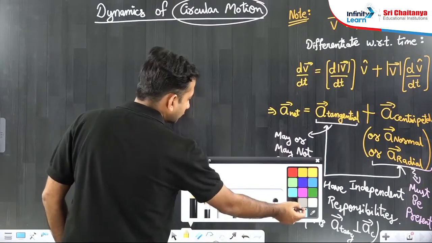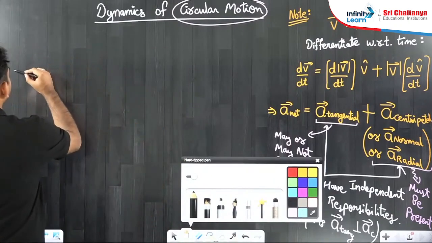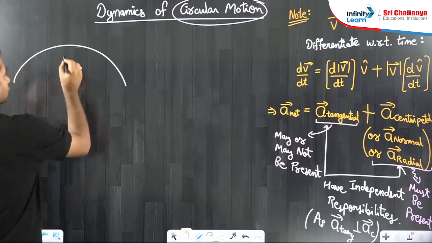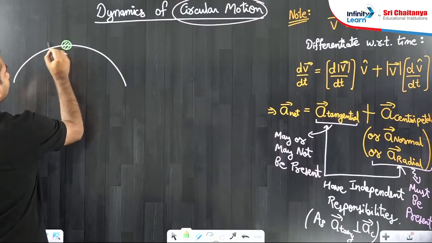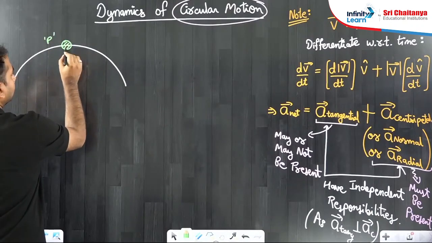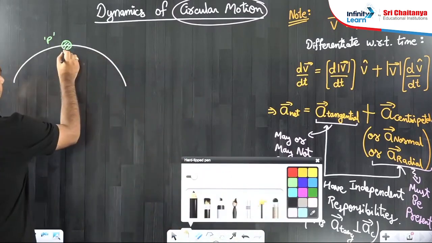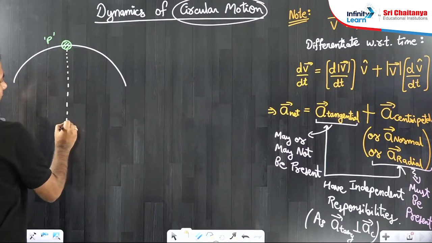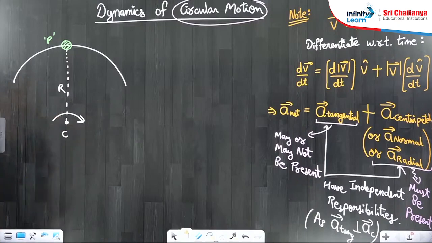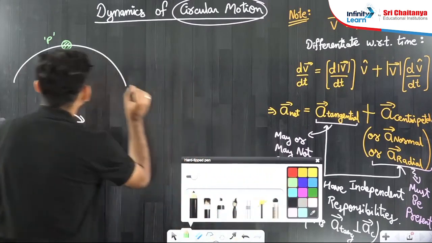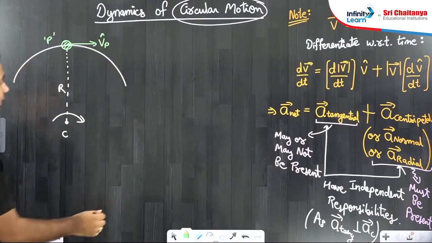For us to understand this clearly, suppose the particle is moving in a circular path like this. Here is my particle at point P, moving in this direction. This is the radius, this is the center, and about the center the particle is moving in a clockwise sense. Then the velocity at this point will be Vp cap.